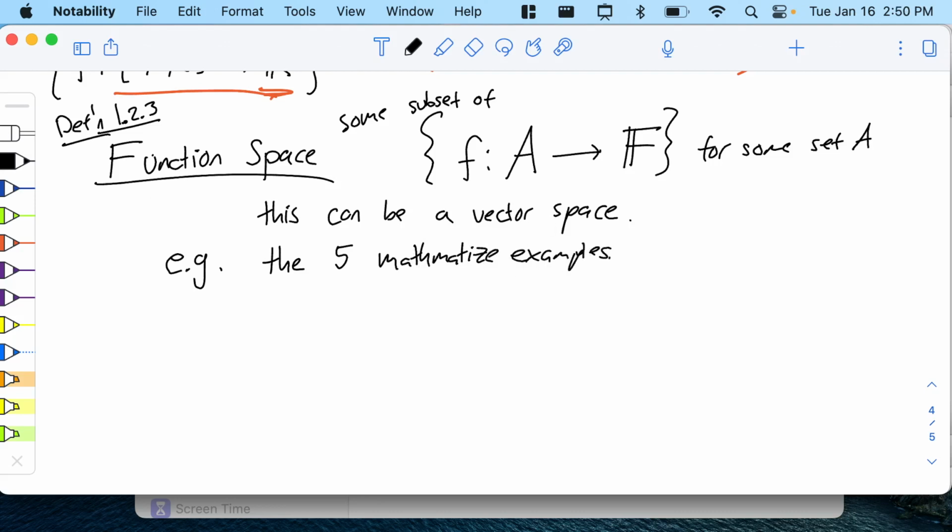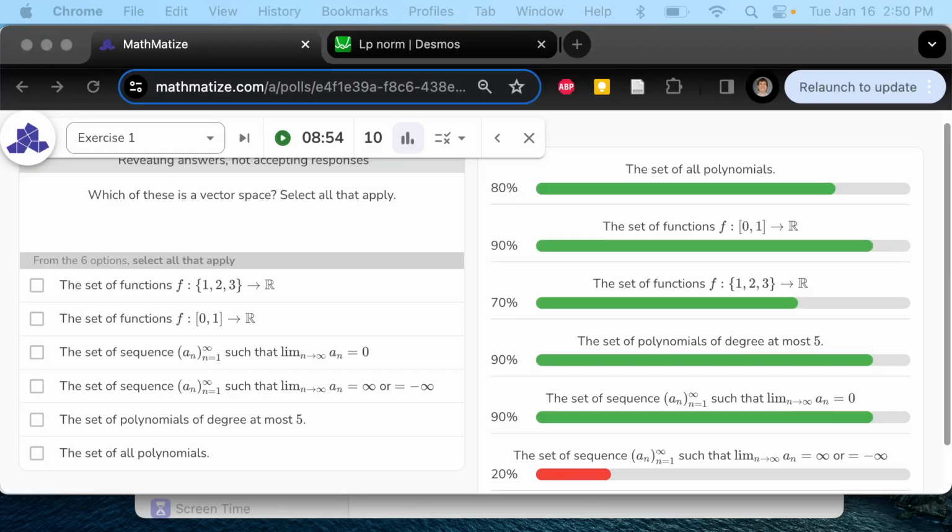So if we go and pop this back open, all of these things were actually function spaces. So they're all vector spaces, and they all are actually also function spaces. So polynomials, I think it's pretty clear how those are functions. These two are very explicitly functions. More polynomials, those are also functions. The last two maybe don't look like they're functions, because I said they're sequences. But if you think about them in the right way, they are also functions. So let me write this one out explicitly.